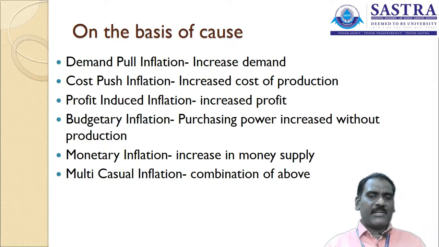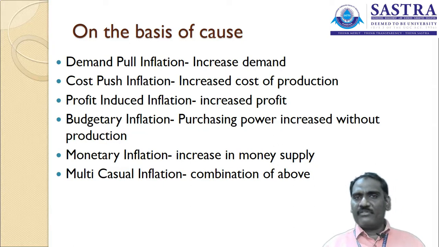And budgetary inflation: purchasing power increased without production. Because demand is increasing and purchasing power is increasing, even though the product is not demanded in the market. The purchasing power is increased, it means the wages are increased. If the business income is increased for the consumer, the consumers are interested in buying the product without a reason. They are purchasing more products. They are speculating on the product for future needs. Likewise, budgetary inflation may happen.